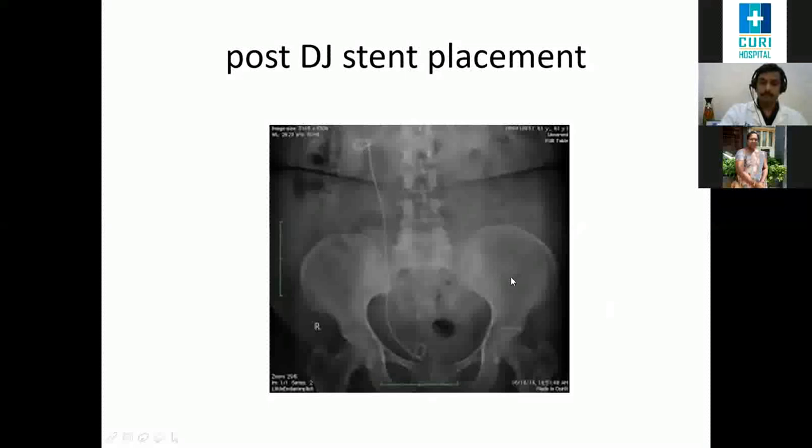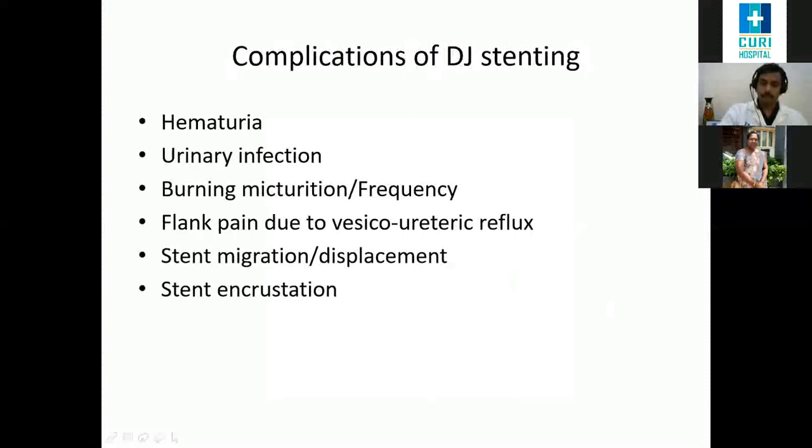What are some of the complications of DJ stenting? Post-op, the patient can have hematuria, that is blood in urine, or a urinary tract infection. Commonly, it's by gram-negative organisms, E. coli, Klebsiella, or others. Other symptoms can be burning micturition and frequency.